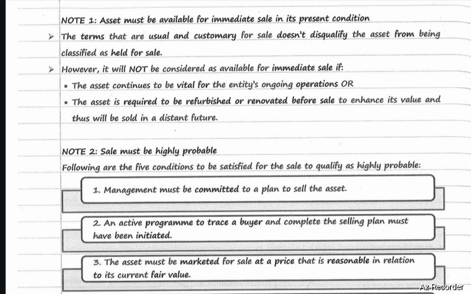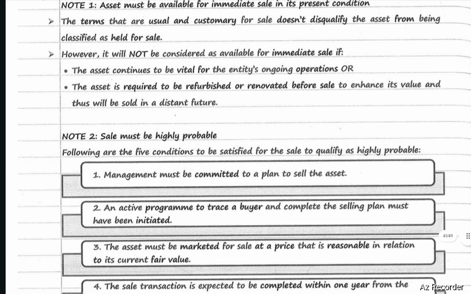However, it will not be considered as available for immediate sale if the asset continues to be vital for the entity's ongoing operations or the asset is required to be refurbished or renovated before sale to enhance its value and thus will be sold in a distant future.